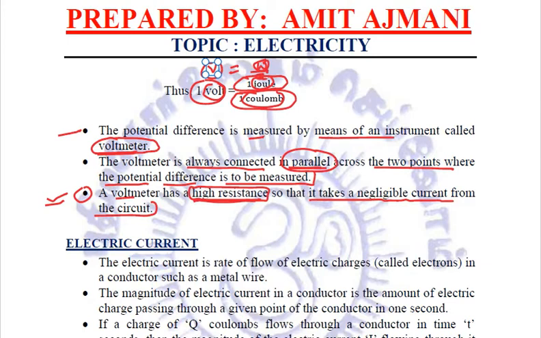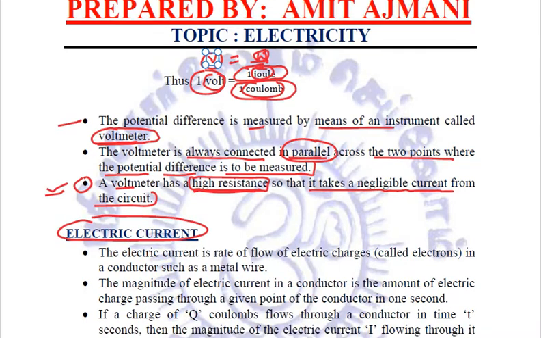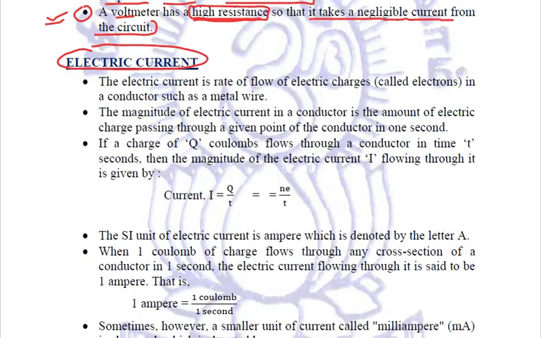Fine. Now let's take up the next topic, which is electric current. Now what exactly is meant by electric current? Electric current is the rate of flow of electric charges or electrons in a conductor such as a metal wire.